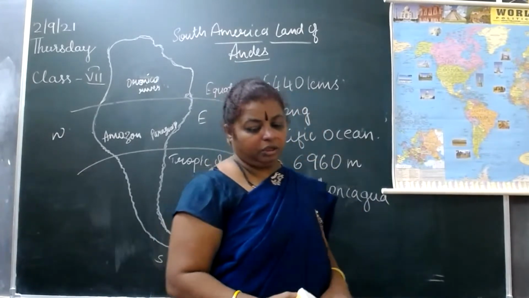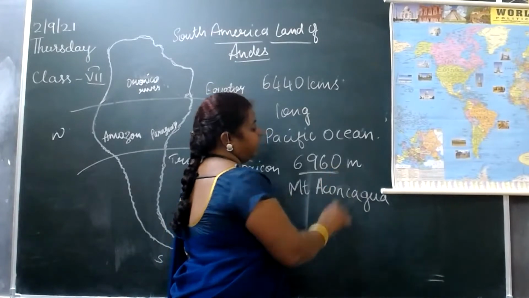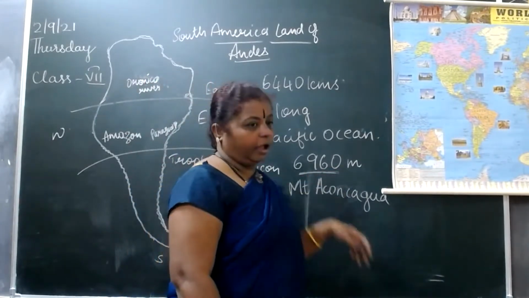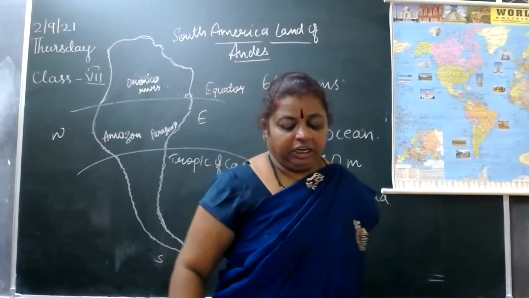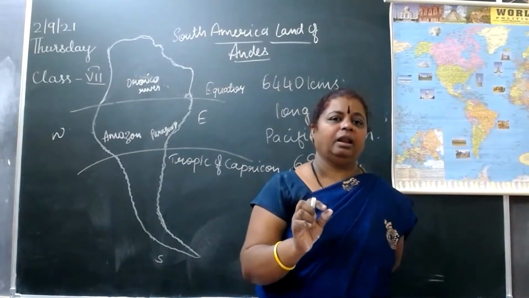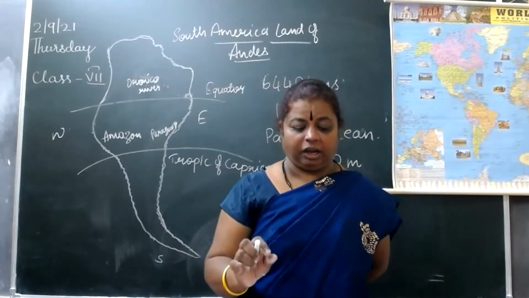Mount Aconcagua is of how much? 6,960 meters. Mount Aconcagua is there on the Chile border, and it is the highest peak. Which is the highest peak there? It is the highest peak we have found in the mountain range.